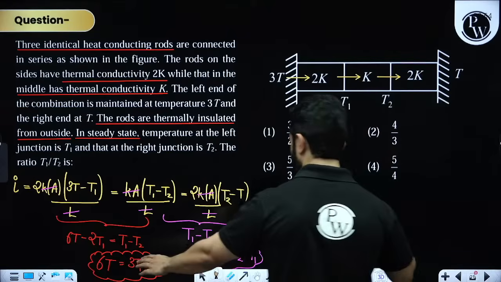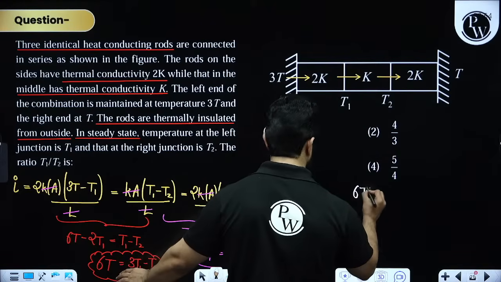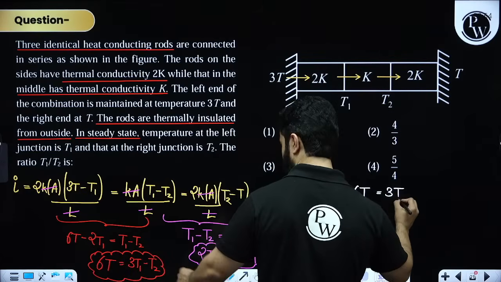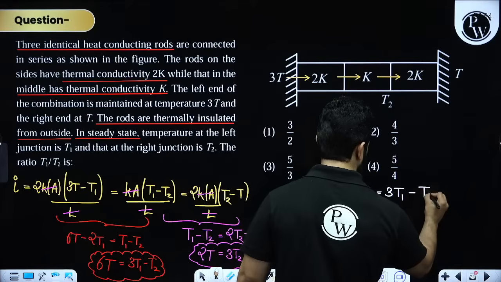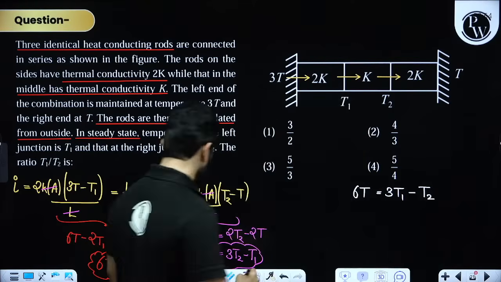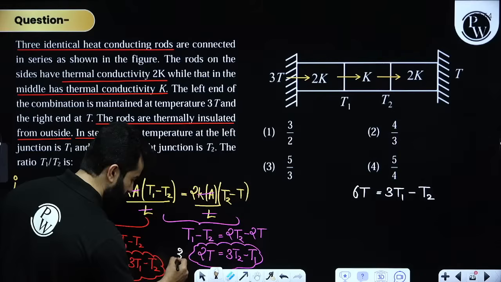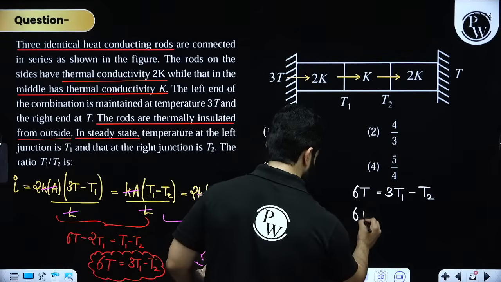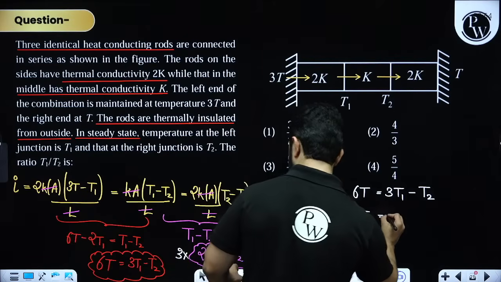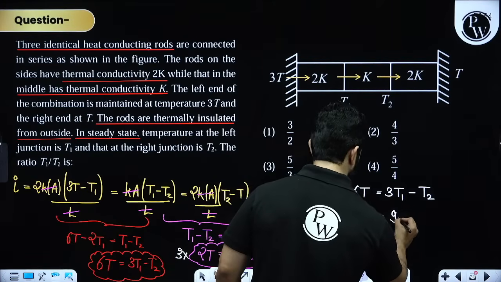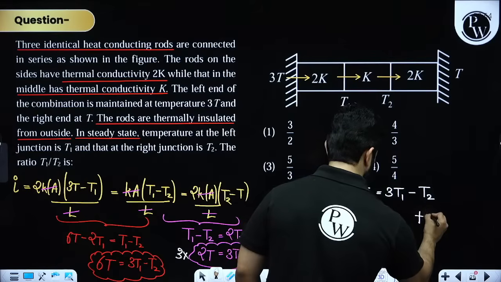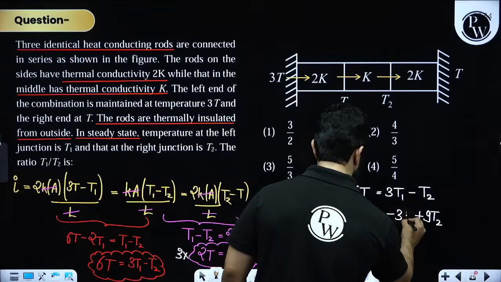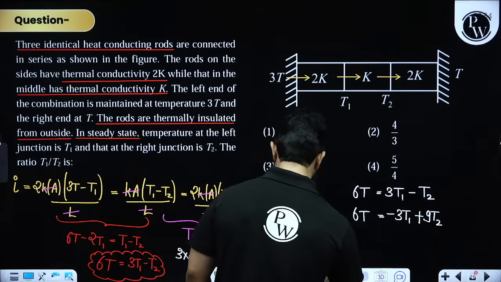So let's write down 6T is equal to 3T1 minus T2, right? And then let's multiply this equation with 3. So you will get 6T is equal to 9T2, and I'll write 9T2 over here, and minus 3T1, right? So subtract it.